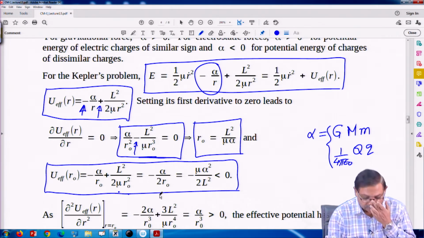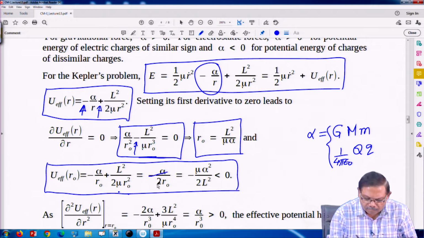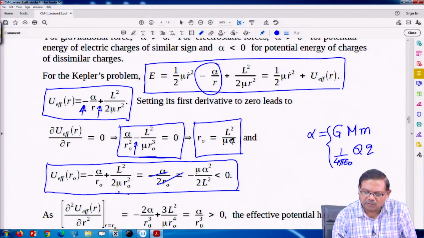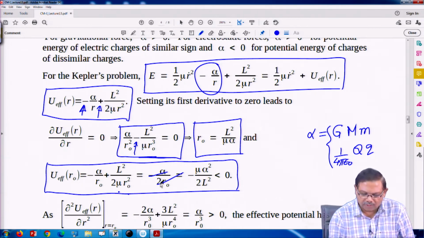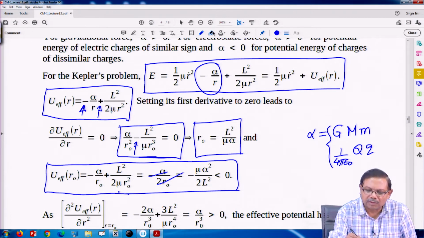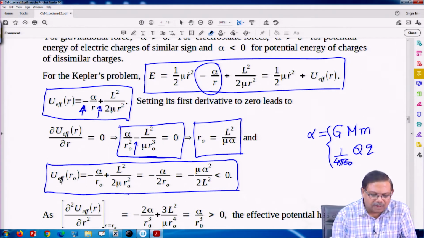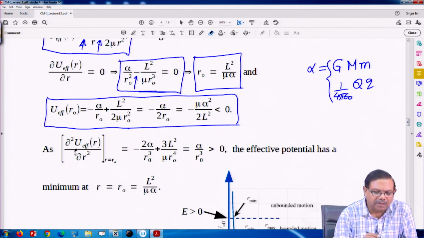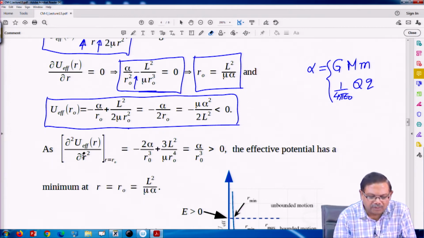So here I can put alpha square mu alpha by. So it can be written in terms of both. Actually both are correct, so I need not worry about this. So u effective at r equal to r 0 is a negative quantity. That is what we have learned, and let us take its second derivative of u with respect to r.